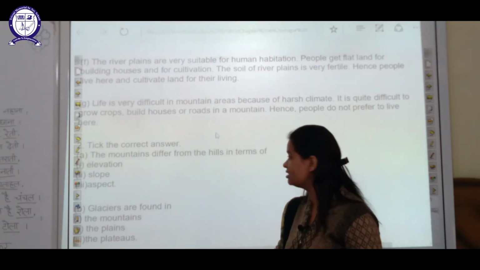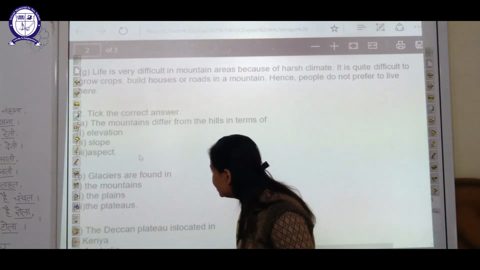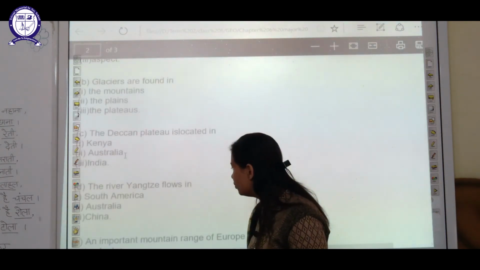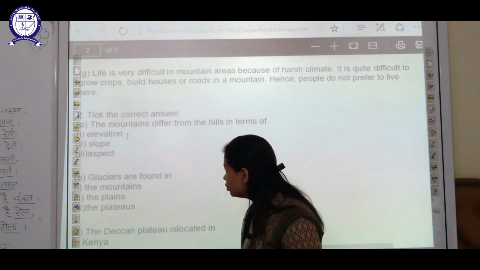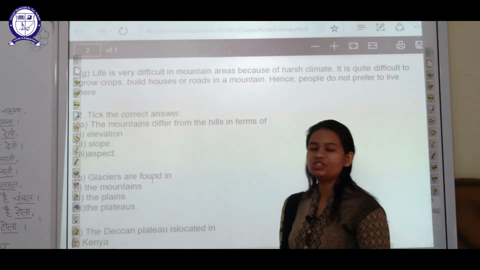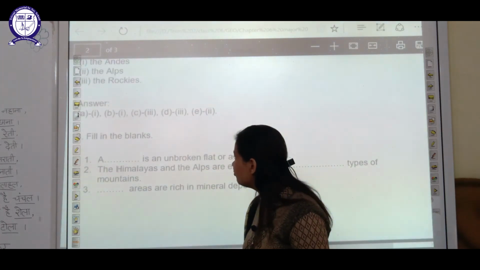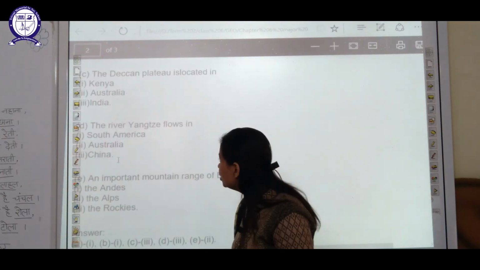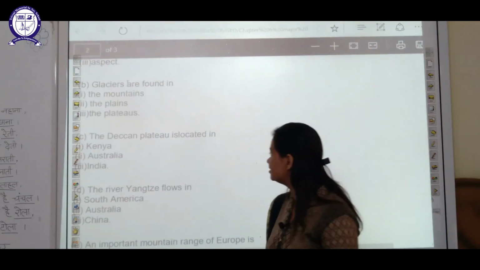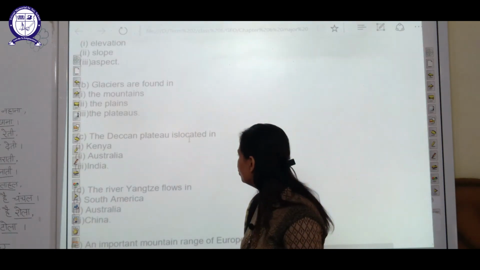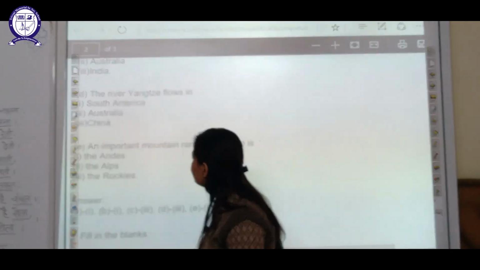Then our next question is, tick the correct answer, in which the first one is, the mountains differ from the hills in terms of elevation, in terms of slope or in terms of aspect. So what would be your answer? Your answer would be in terms of elevation. The next is, glaciers are found in the mountains, the plains or the plateaus. Where are glaciers found? Glaciers are found in these mountain areas. I already told you, thick sheet of ice. The next is, the Deccan Plateau is associated with Kenya, Australia or India. Where is it found? It is found in India.